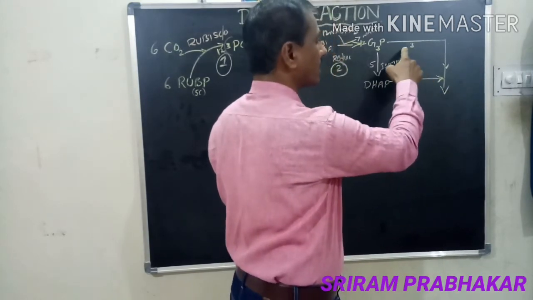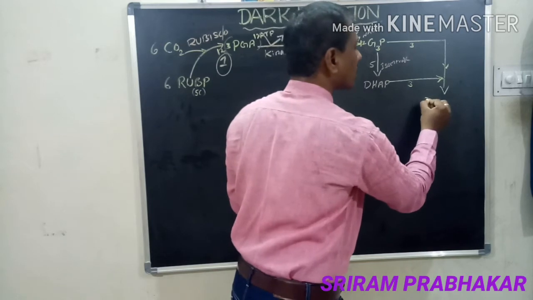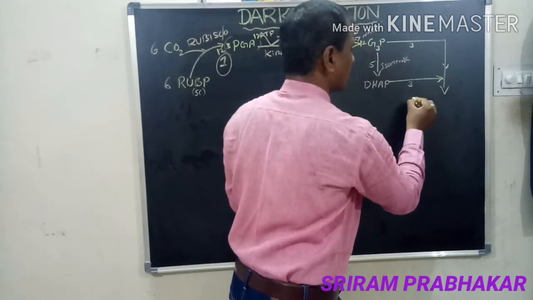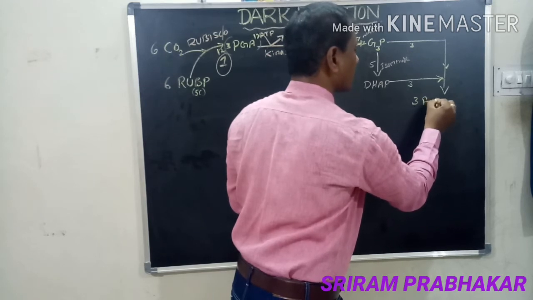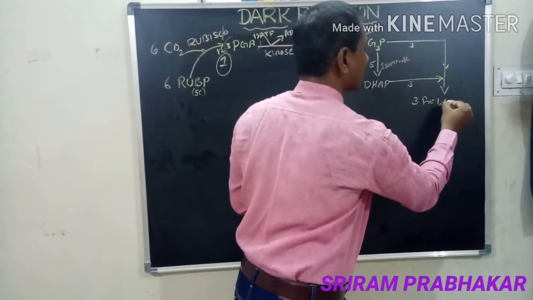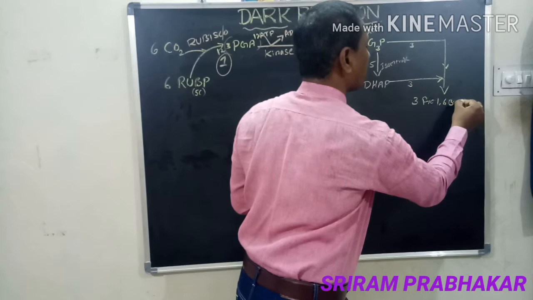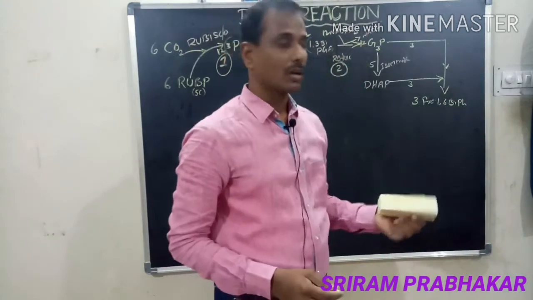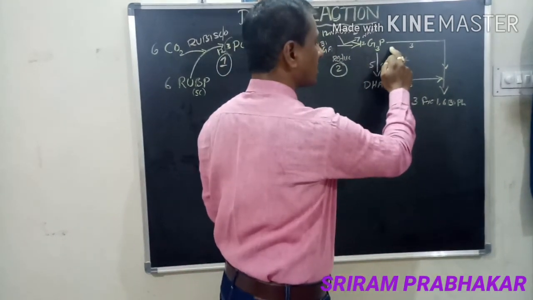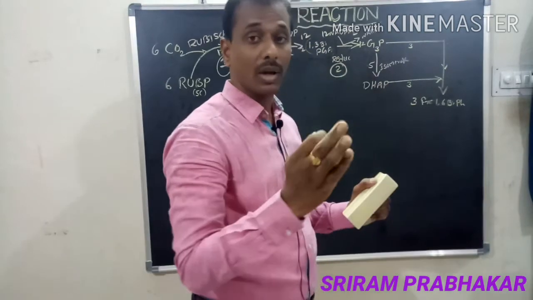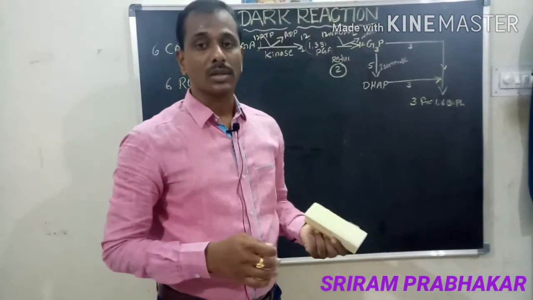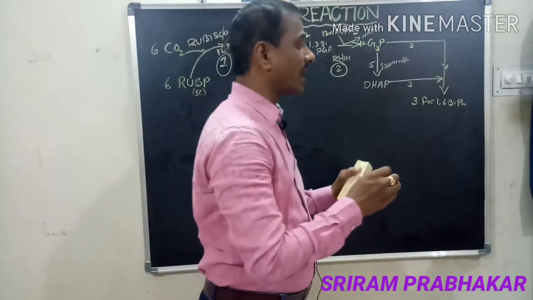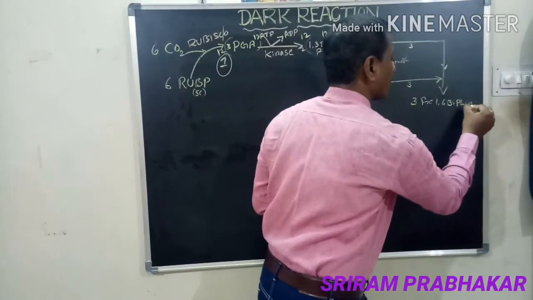How many? Here 3, here 3. So 3 molecules of fructose 1,6-biphosphate. Both G3P and DHAP, 3 molecules, give 3 molecules of fructose 1,6-biphosphate.